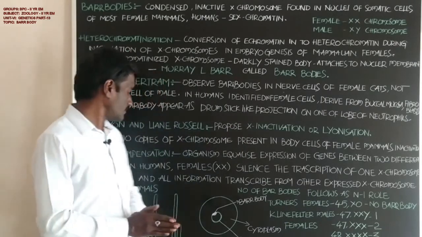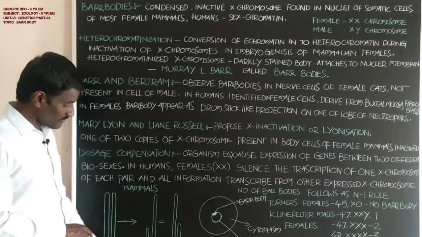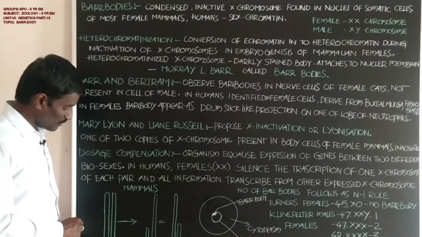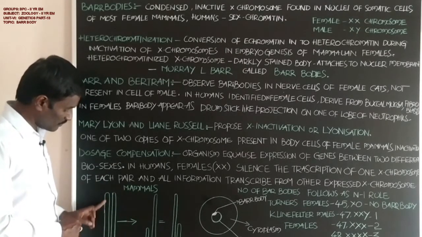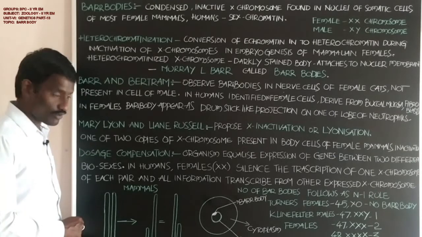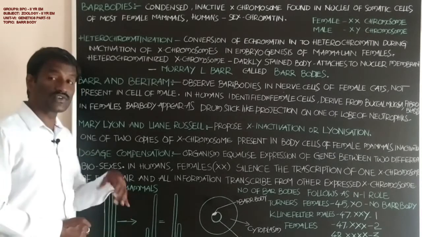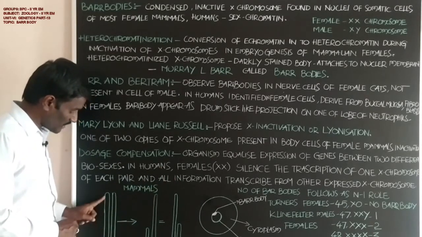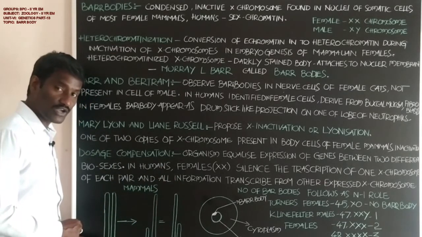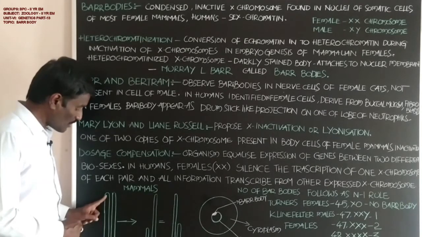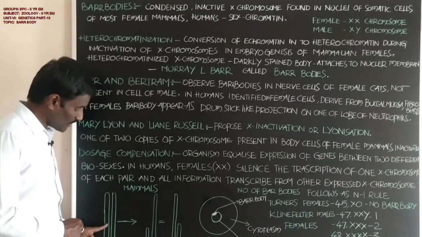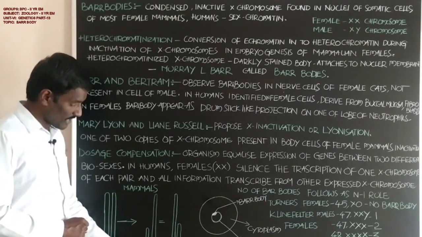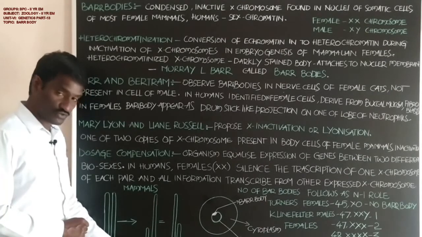Students, this is the random inactivation of 1 X chromosome. Females have 2 X chromosomes. After heterochromatinization, one of the X chromosomes in the females goes to inactivation, condensation and heterochromatinization. Students, this is the X chromosome, the small X chromosome.